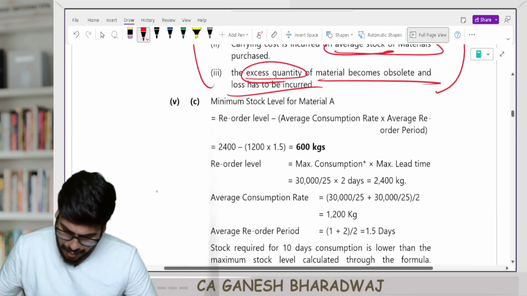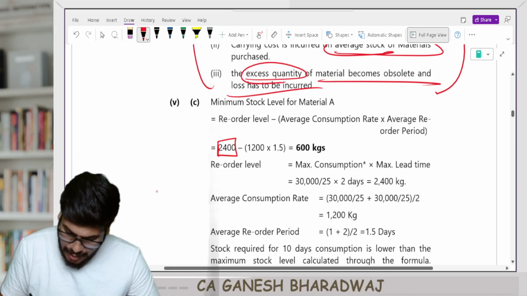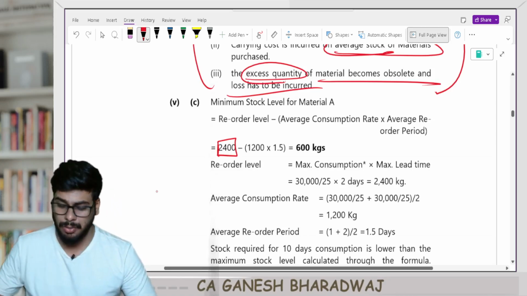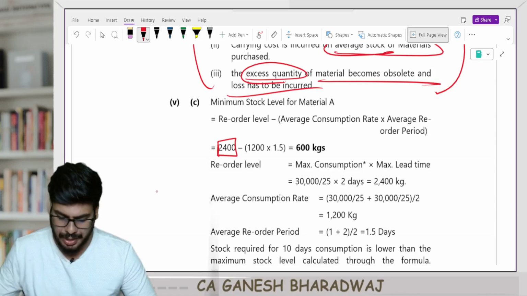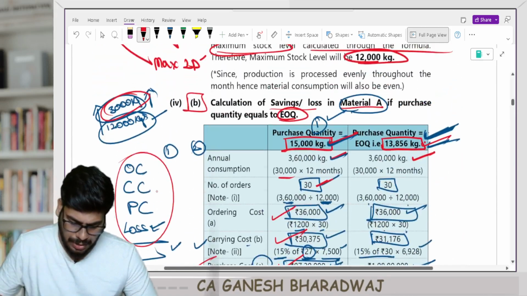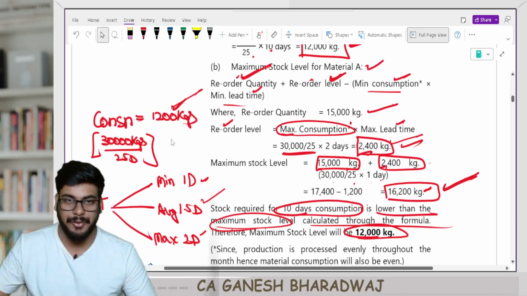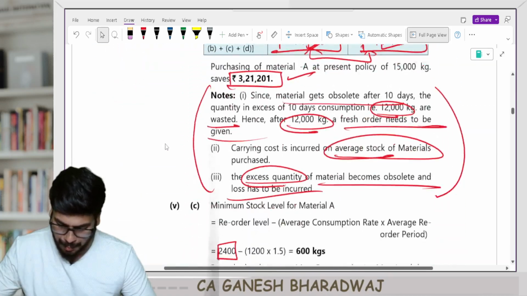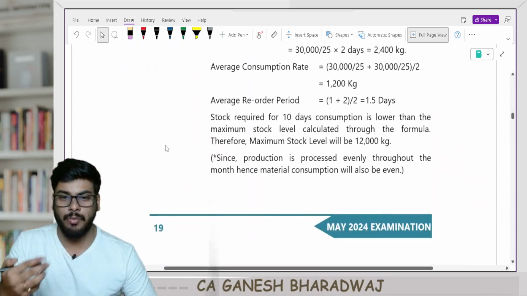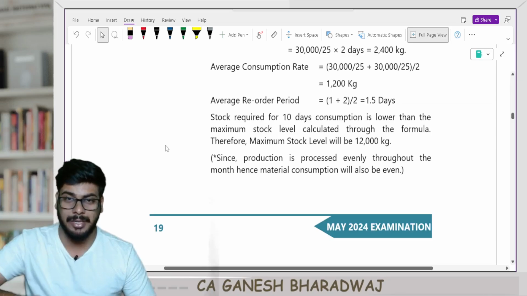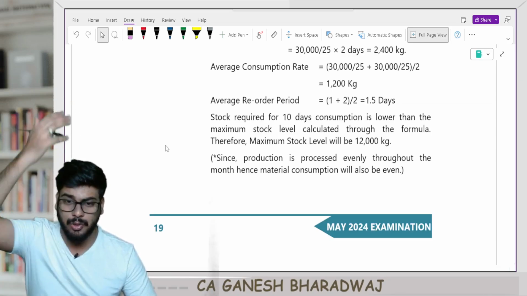So reorder level here is 2400 kgs minus average consumption into average lead time. So consumption, how much is this? It's always 1200 kgs. Average lead time 1.5. So minus 1200 into 1.5. See, scoring this 2 mark is much easier, whereas the previous part, we had to do a lot of workings.